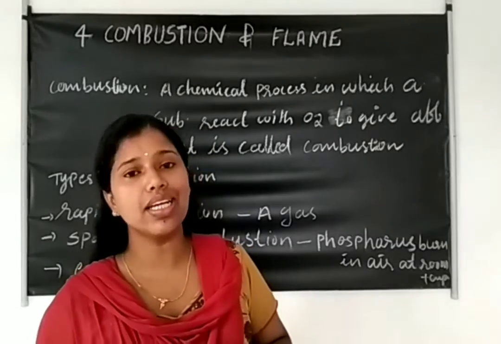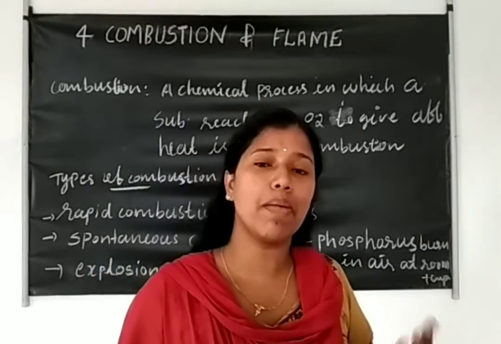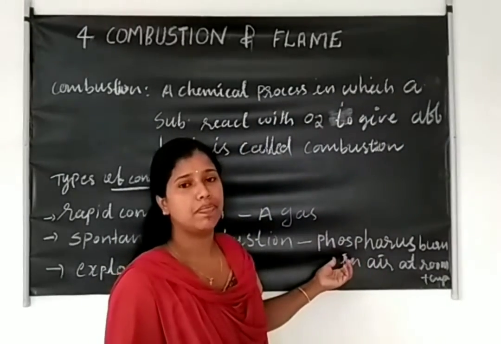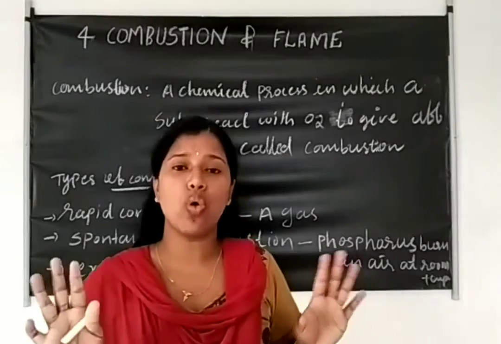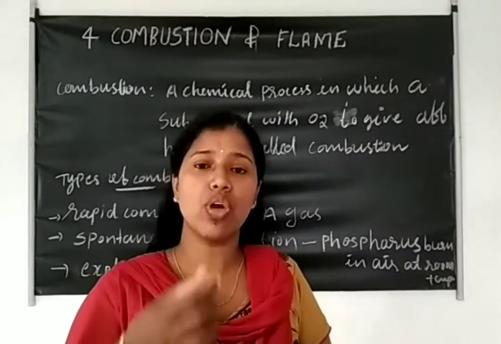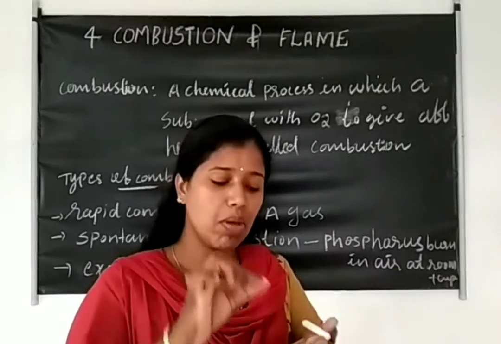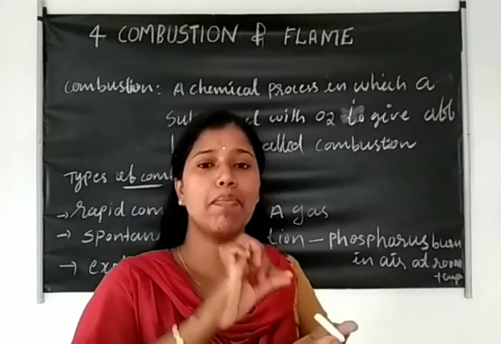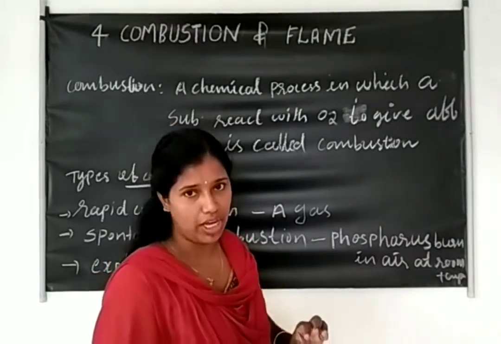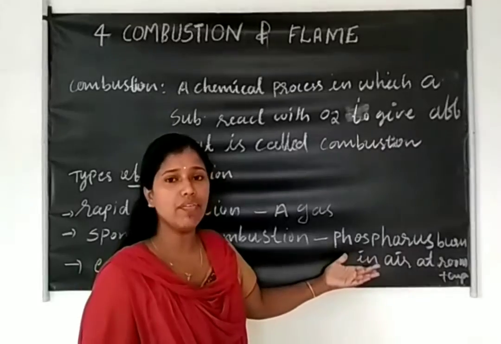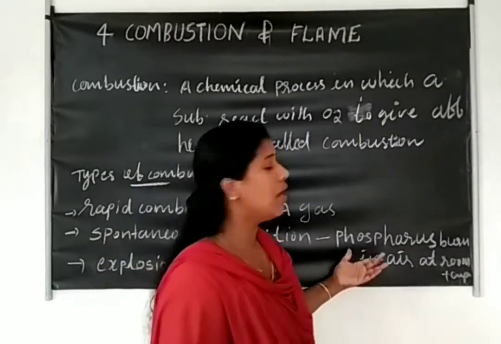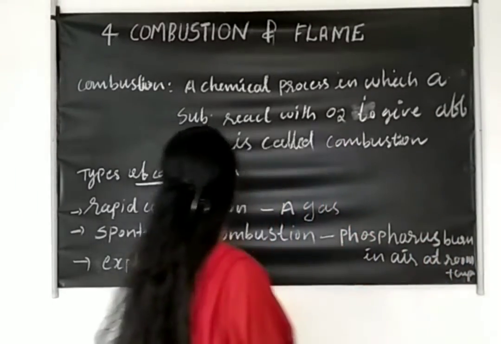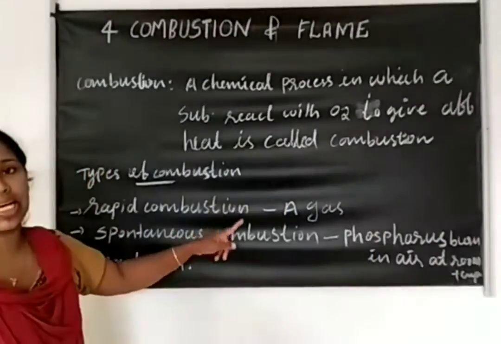That means at room temperature, with the presence of oxygen, this phosphorus will burn on its own. With a gas stove or a matchstick, we have to rub it against the matchbox, and only then does it produce fire. But here there is no cause, we are not doing anything, yet it produces fire. That is the second one, spontaneous combustion.